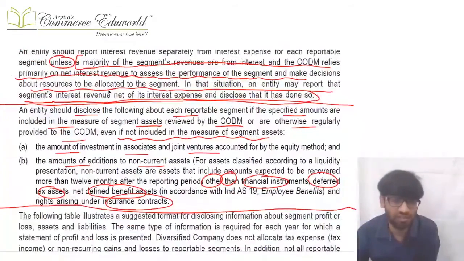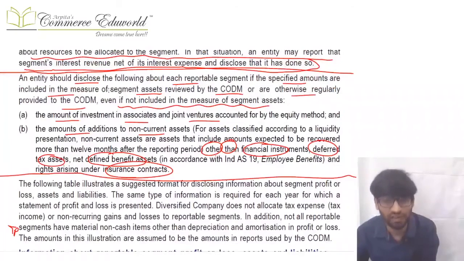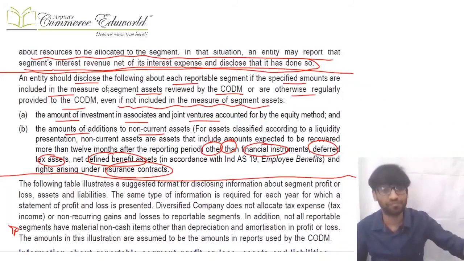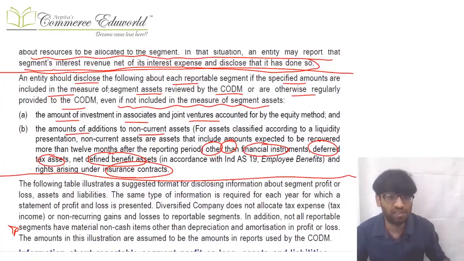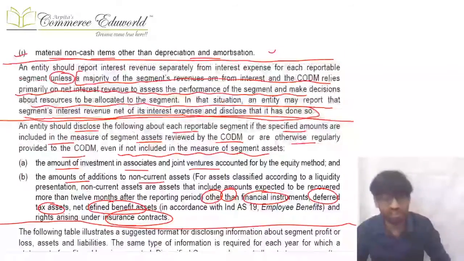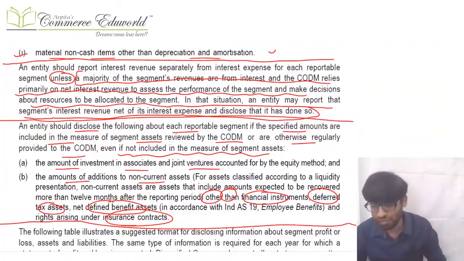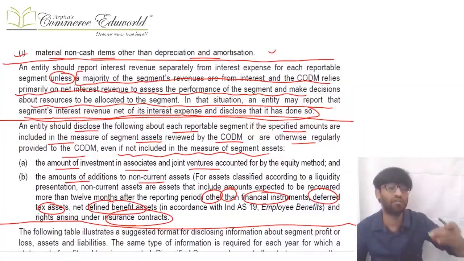Interest expense and interest income, you have to show separately, but if your main business is earning interest only and the CODM reviews it on the basis of net interest only, then instead of showing interest revenue and interest expense separately, you can show the net interest also. In case of assets, you have to disclose the segment assets. Over and above that, you need to disclose the amount of investment made in associate, joint venture, and the amount of additions to the non-current assets other than financial instruments, deferred tax asset, net defined benefit asset, insurance contract, etc. Even if they are part of segment assets or not, you have to disclose it separately, provided it is available to CODM. CODM reviews it regularly.